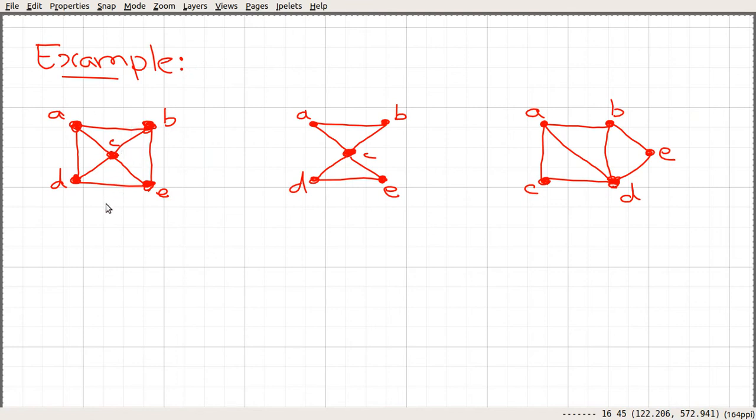Let's consider these three graphs, G1, G2 and G3. Let's see what is going to happen here. Suppose that we are trying to find a closed walk. Suppose that we start at A and you use this edge, you move to D. Suppose that in the next step you use this one, you move to C, and in the next step you use this and move back to A. You are not allowed to use these two because you are trying to find whether there exists an Euler tour or Euler trail in this graph.